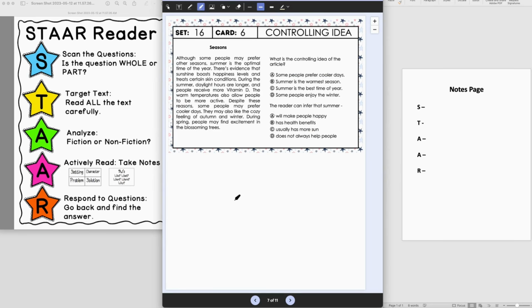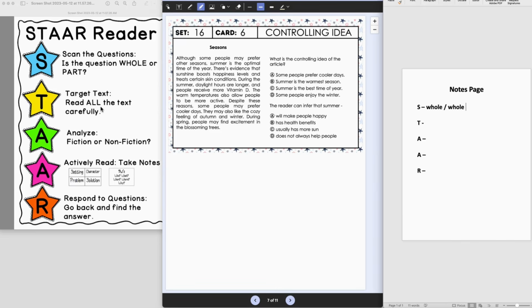All right, let's do this again with a different passage. So let's start by scanning the questions. What is the controlling idea of the article? So again, we're going to have to look at the whole here. And the reader can infer that summer, okay, so that's another inference one, so that's another whole question. All right, let's target the text.